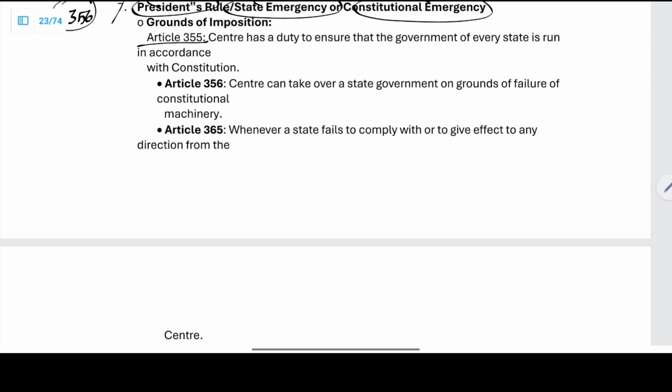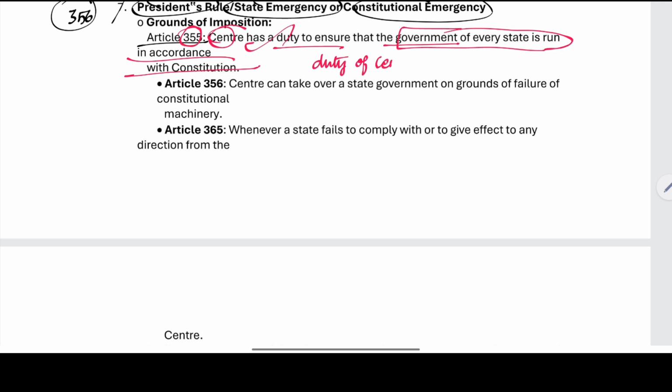We have Article 355. The center has a duty to ensure that the government of every state is run in accordance with the Constitution. So that is a duty of the center. What is the duty of the center? To ensure that the government is run in accordance with the Constitution. The government must run in accordance with the Constitution. It is the duty of the center.